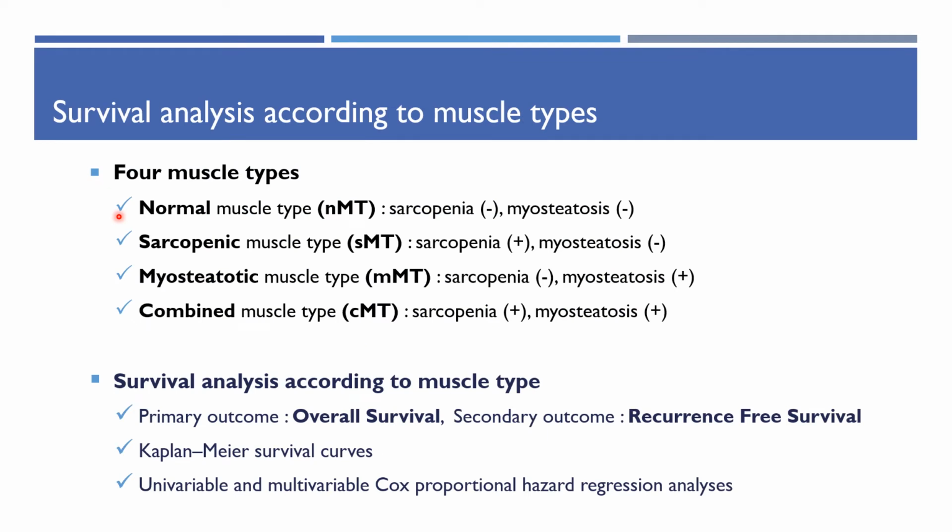Then we classified the patients into the following 4 groups according to the muscle types, which are normal, sarcopenic, myosteatotic, and combined muscle type. We did survival analysis according to the muscle type, and the primary outcome was overall survival, while the secondary outcome was recurrence-free survival. We plotted Kaplan-Meier survival curves for overall survival and recurrence-free survival according to the muscle types, and also conducted univariable and multivariable Cox proportional hazard regression analysis.